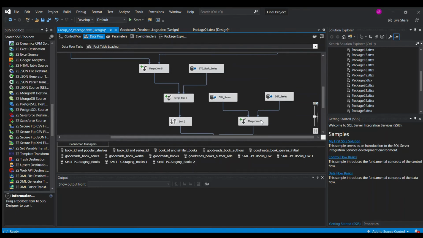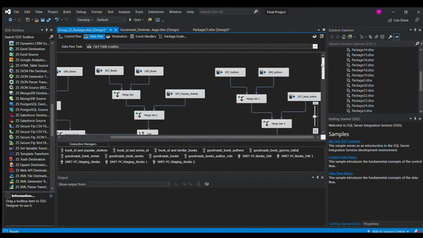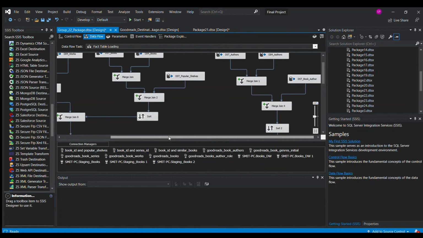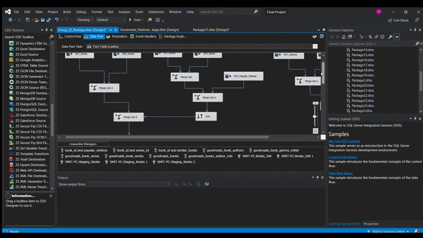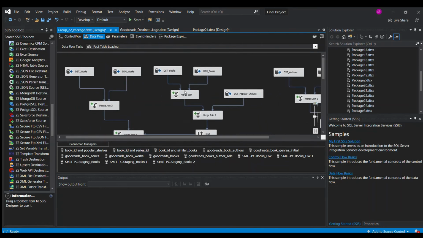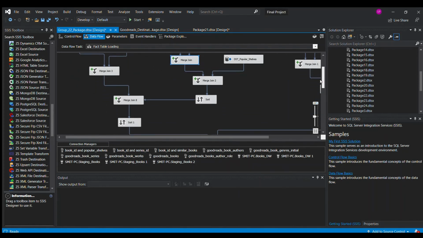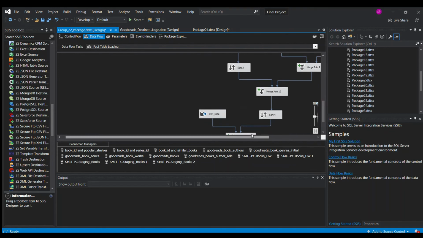So we use merge join operation to join these tables with each other. If you go into one of these, we have joined this table with the book ID of both the tables as the joining column, and we have created a single output for this. So we join all these tables into a single output down here.